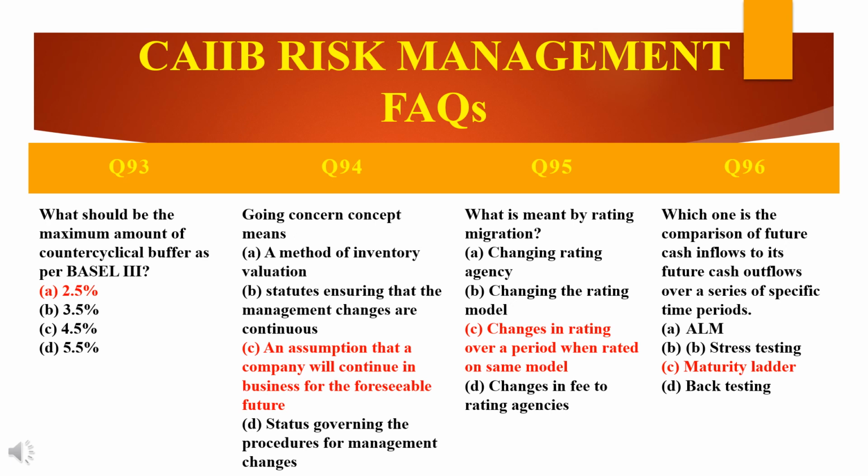Is it 2.5%, 3.5%, 4.5% or 5.5%? Answer is 2.5%, option A. Why? Because the maximum counter cyclical buffer, CCB, which is prescribed under Basel III guidelines, is 2.5% of the risk weighted assets. The CCB is to be maintained as CET1 capital.